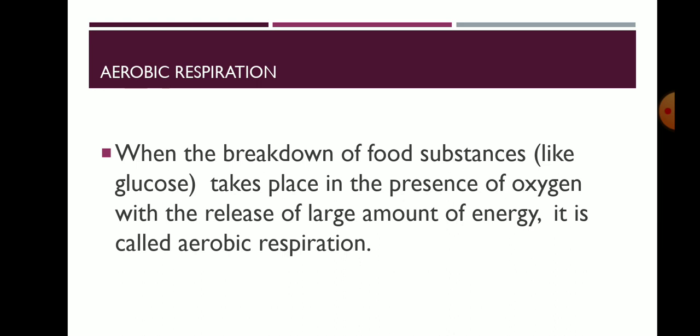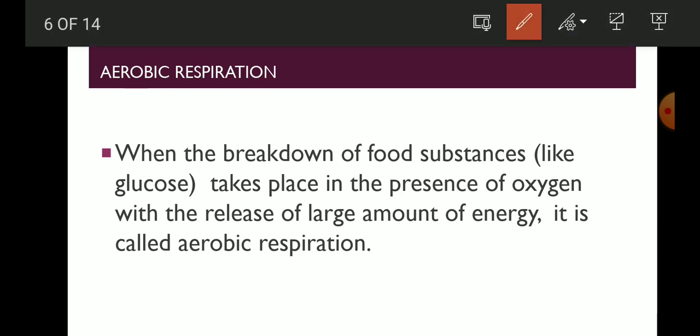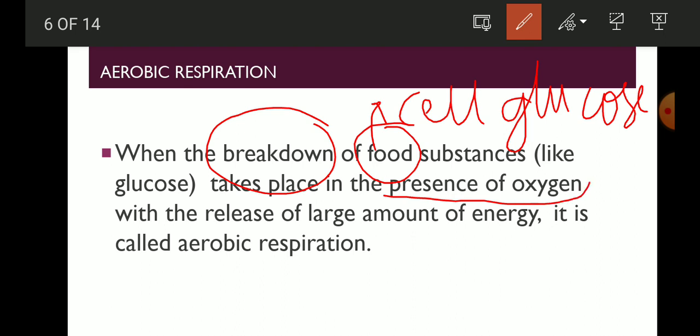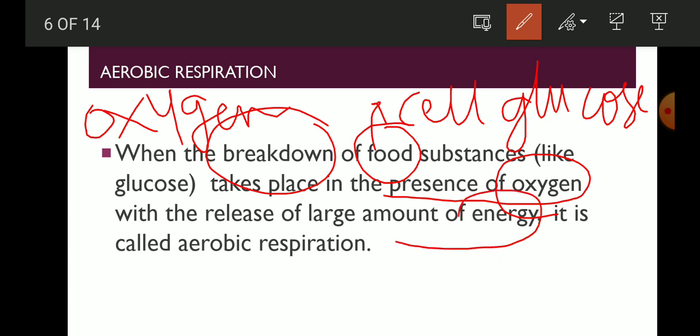Now first is aerobic respiration. What is aerobic respiration? As the name suggests, it is the breakdown of food molecules which is present in the cell in the form of glucose. This breakdown of food takes place in the presence of oxygen. That means, students, the oxygen is required in the process of aerobic respiration, and in that process a large amount of energy is produced.